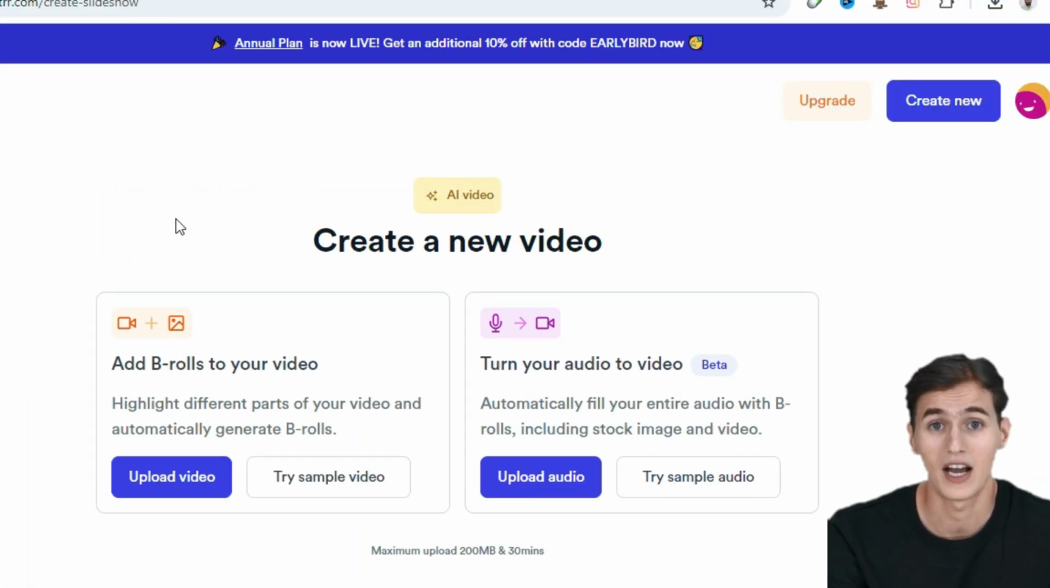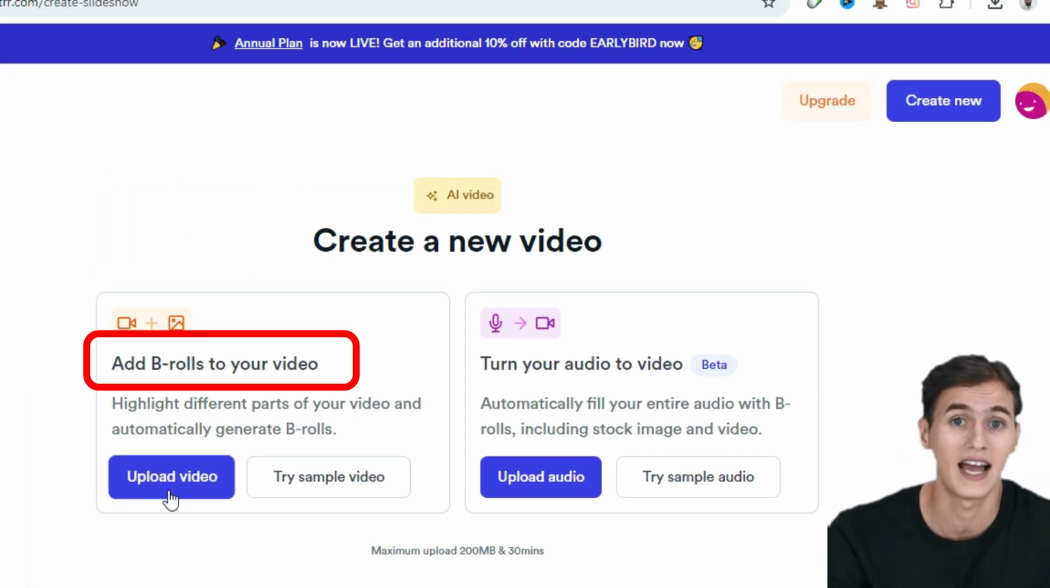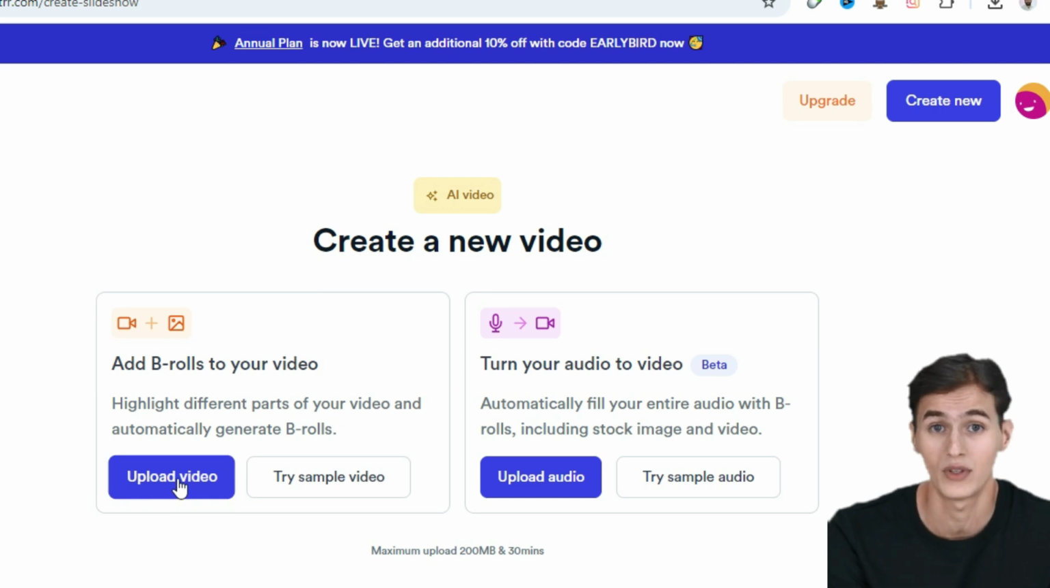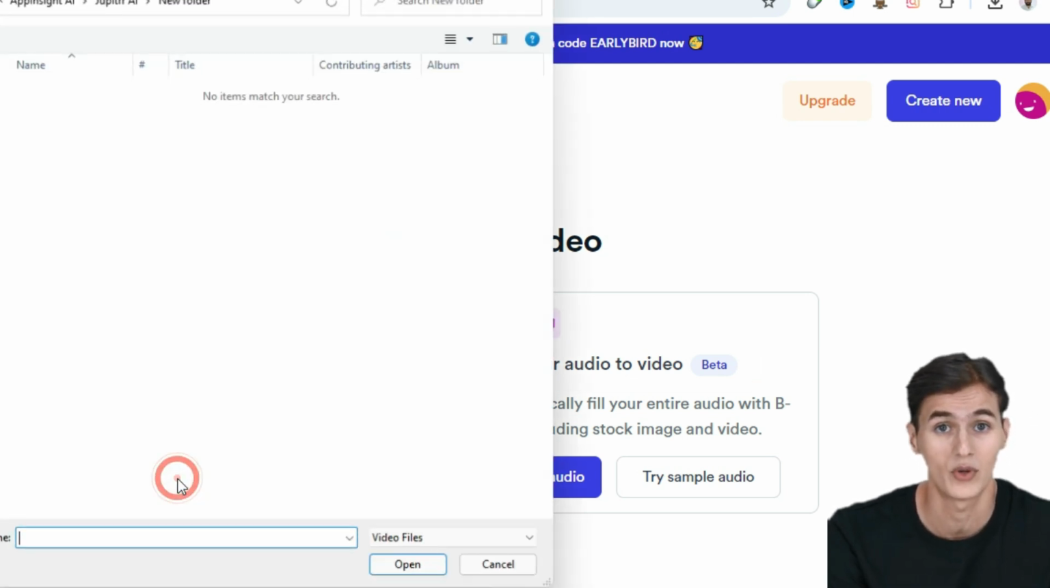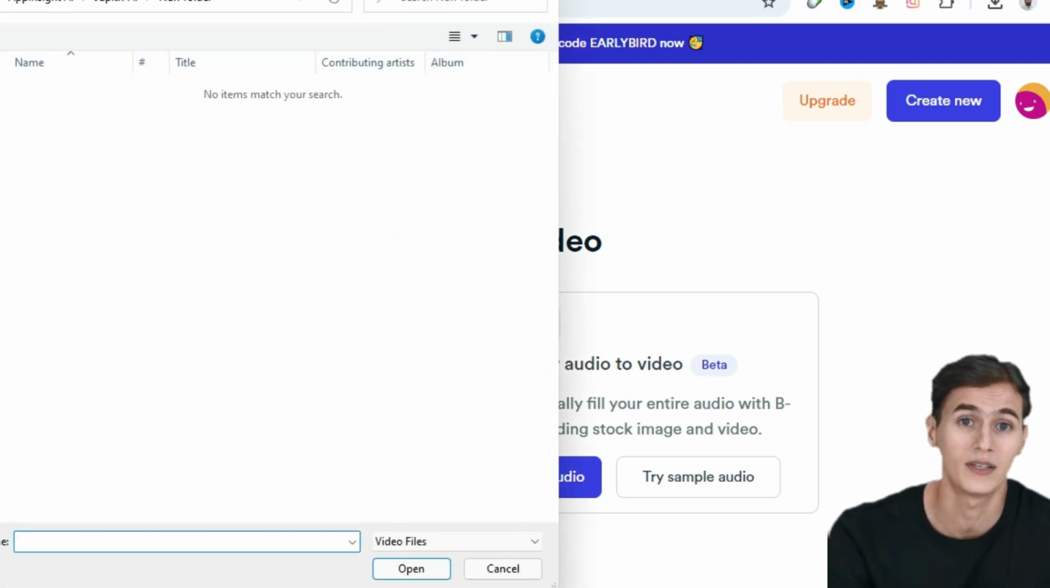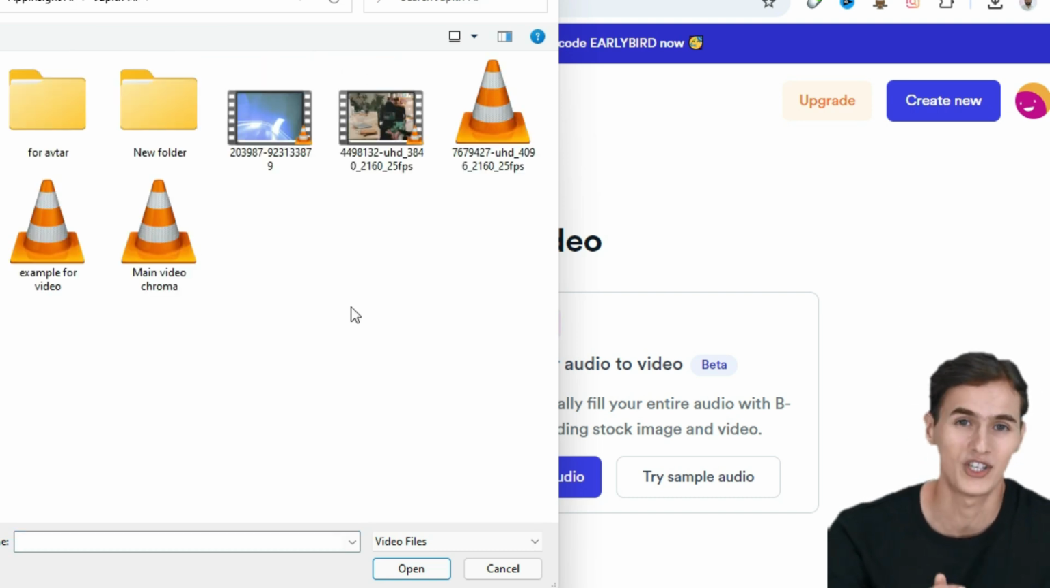You have two primary options to begin with. Number 1, add B-rolls to your video. Number 2, turn audio into video. Both are extremely useful depending on your project. Now we will see using the B-roll generator.